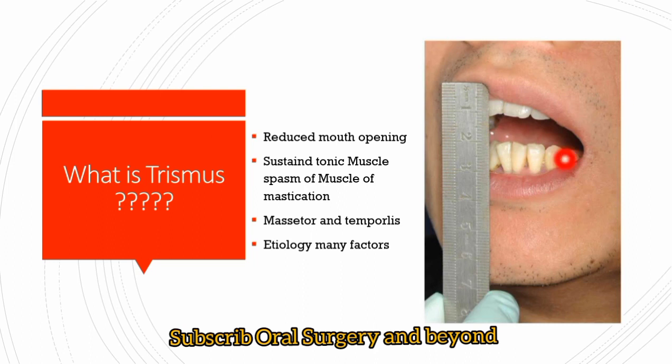Basically, trismus is a reduced mouth opening post-surgically, though many other etiological factors can also pathologically reduce mouth opening. Today we give more emphasis to post-surgical trismus and its management. In trismus, it's mostly a tonic muscle spasm of the muscles of mastication, affecting the masseter and temporalis muscles, and due to that the mouth opening is reduced. Mostly post-surgical edema, infection and trauma are the most common causes of trismus.